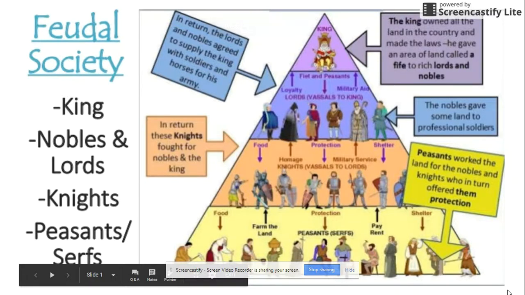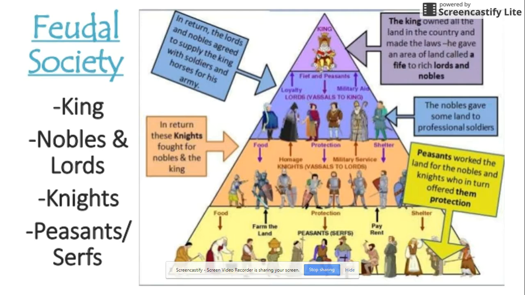One thing to really understand for the Middle Ages is their system of classes and political system. It was both a political and social system during the Middle Ages, and that was known as feudalism, right? This is the way that not only the government worked, but also the way that society functioned and where everybody fit into society. And this image here really explains feudalism at its best.